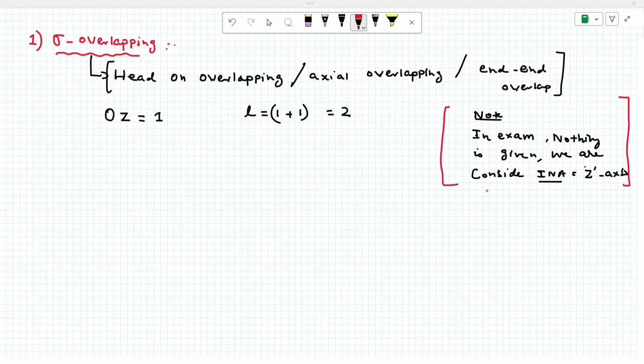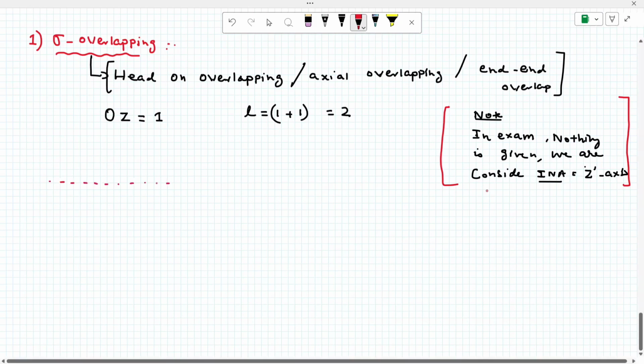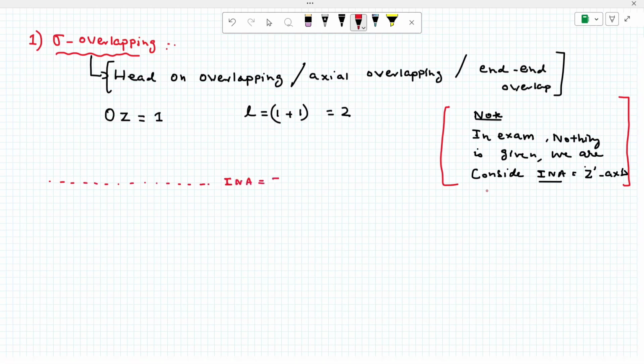Please note. Now what is a sigma bond? Nothing but end-on overlap. Now see, this INA, which axis? INA is the z-axis. Now this is an s orbital, spherical shape. This is an orbital. Now these two orbitals undergo overlap. This is plus, this is minus. This is the overlapping zone. How many lobes overlap? 2 lobes.